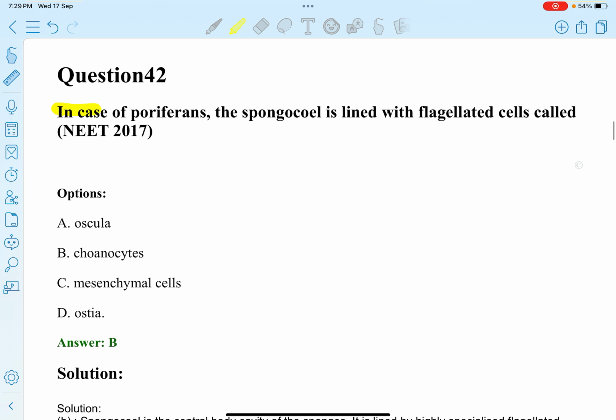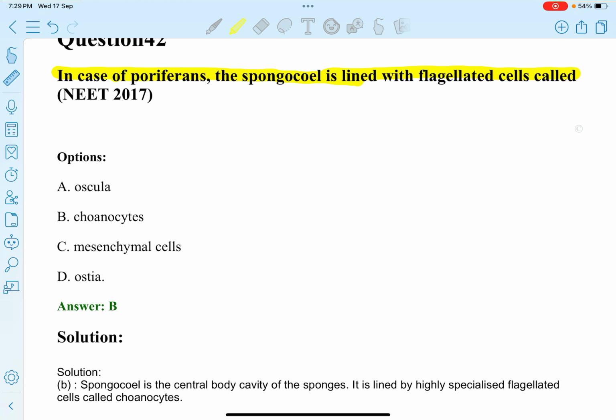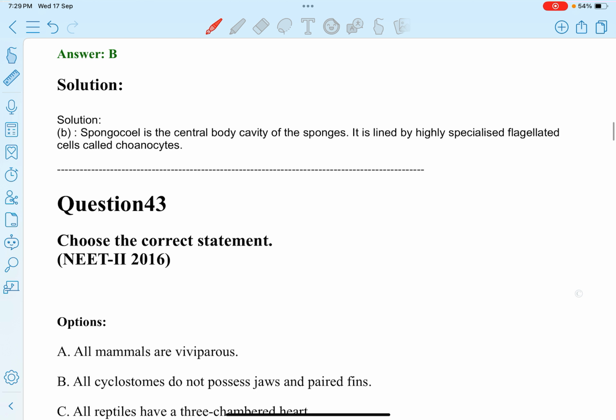Next question. In case of poriferans, the spongocoel is lined with flagellated cells called: A. Oscula. B. Choanocytes. C. Mesenchymal cells. D. Ostia. So, in poriferans, the spongocoel is lined with flagellated cells called choanocytes.